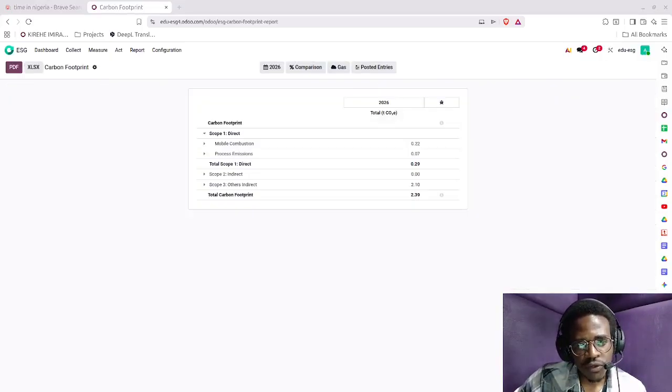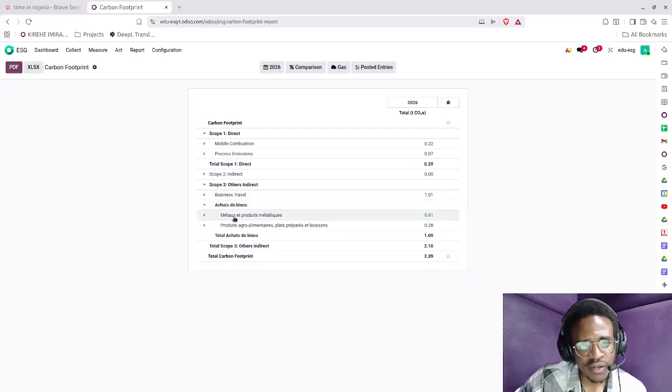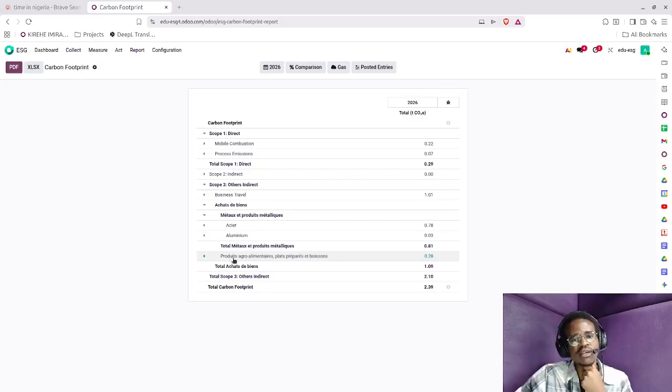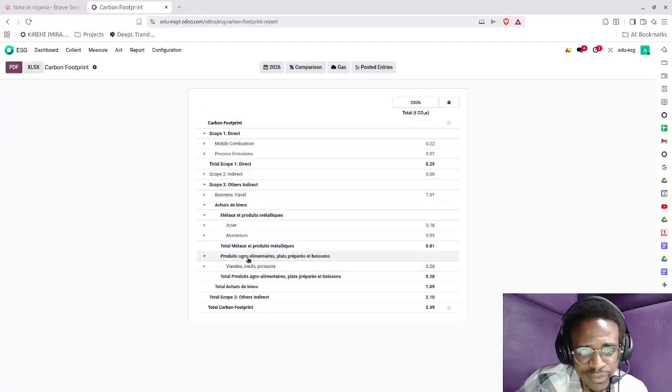So if I go to my report, I'm bound to see scope 3, and I can see there's business travel. Scope 2, there's achat de biens. Remember, there was métaux et produits métalliques. These are the products we actually bought for our bicycle, but there's also produits agroalimentaires, plats préparés et boissons. So basically, those are agricultural food. Okay, agroalimentaire. So that's basically food, prepared dishes, and drinks.